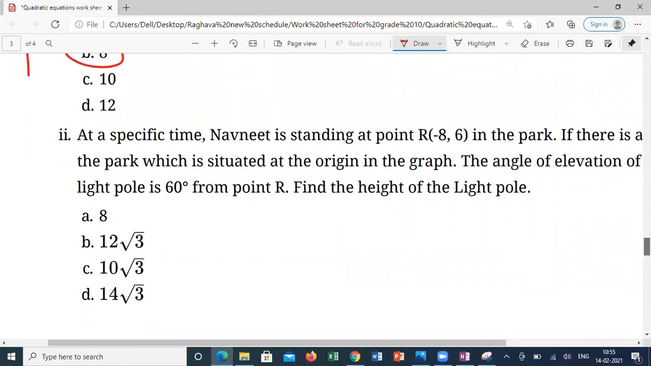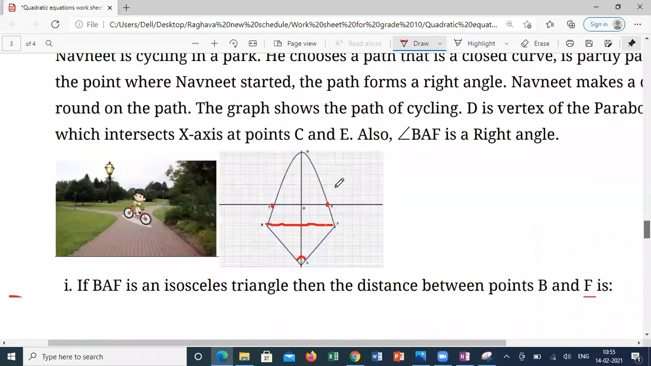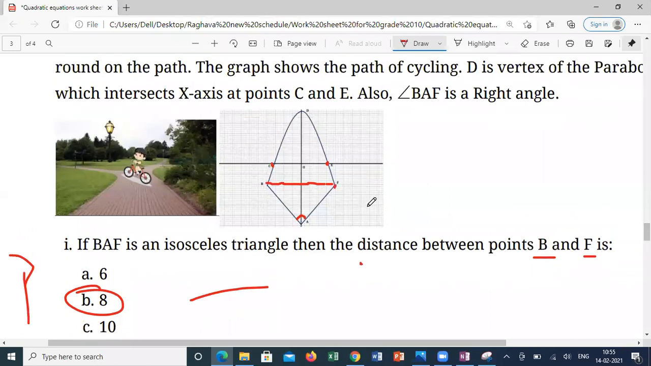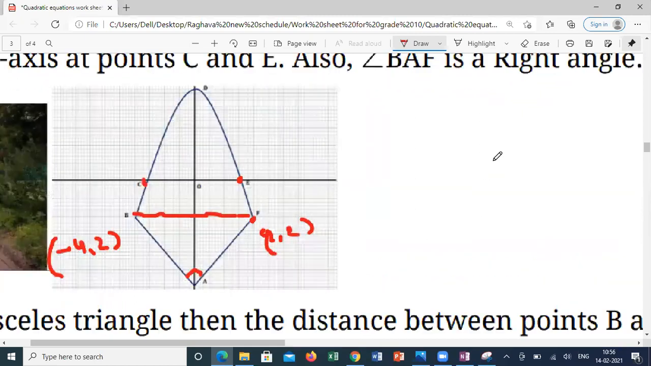At a specific time, Navneet started from point (-8, 6) in the park. So I can mark the coordinates here. What is this coordinate? This will be (4, 2). This is (-4, 2). Am I right? See here, F is (4, 2).